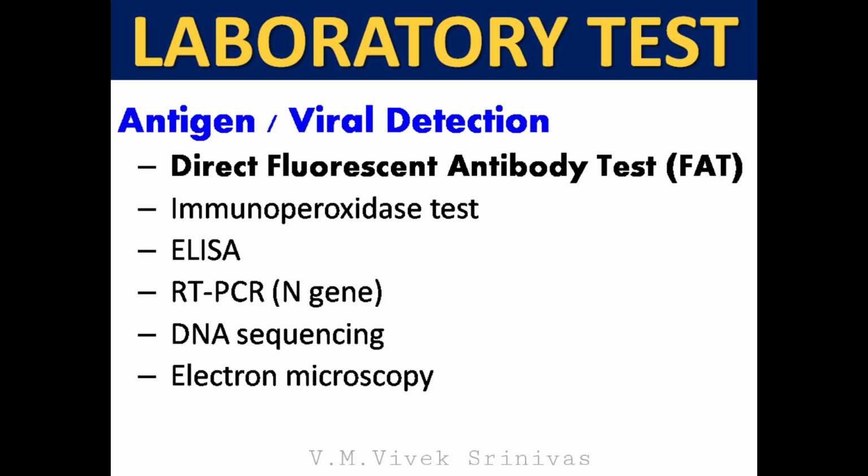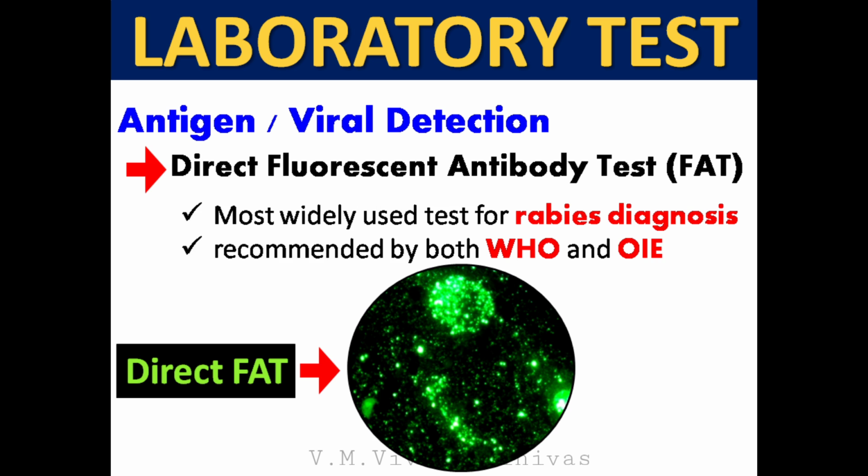These are some of the laboratory tests that can be done for diagnosis of this virus. For antigen detection, direct fluorescent antibody test, immunoperoxidase test, enzyme-linked immunosorbent assay ELISA, reverse transcriptase PCR targeting the N gene, DNA sequencing, and electron microscopy can be done. Direct fluorescent antibody test is the most commonly used test for rabies diagnosis.